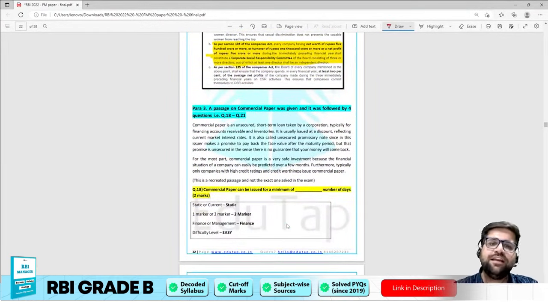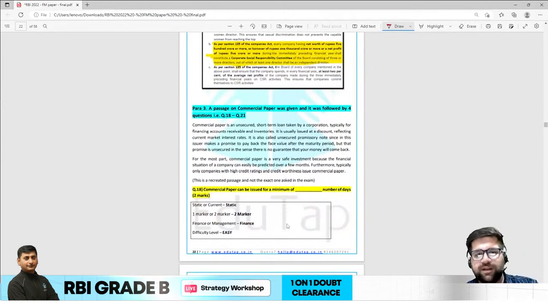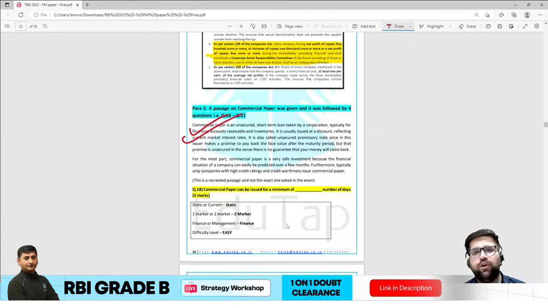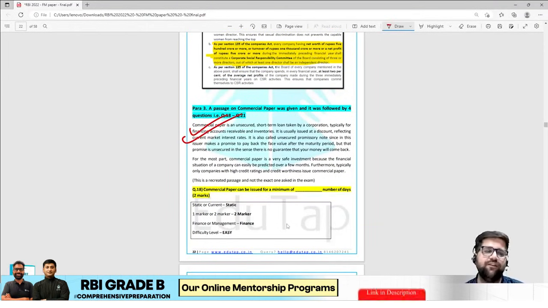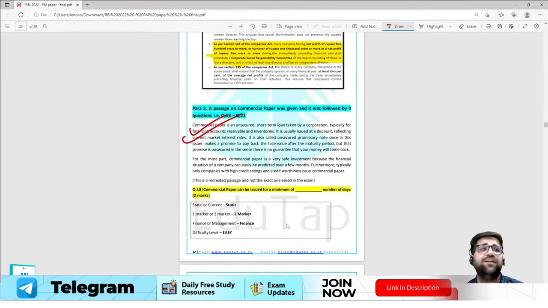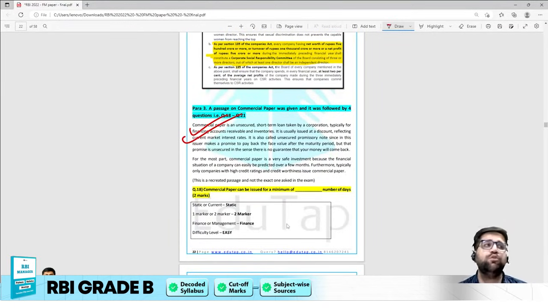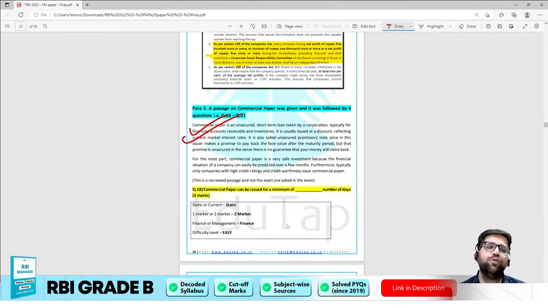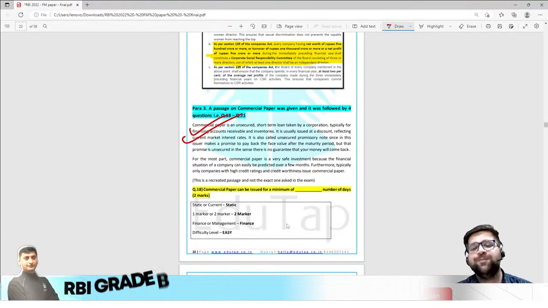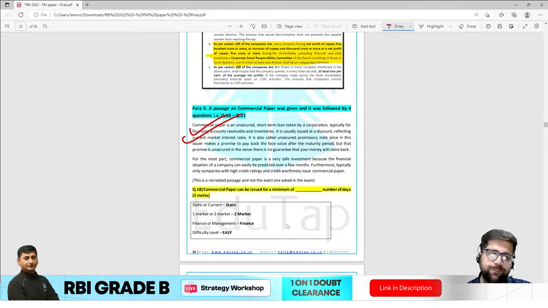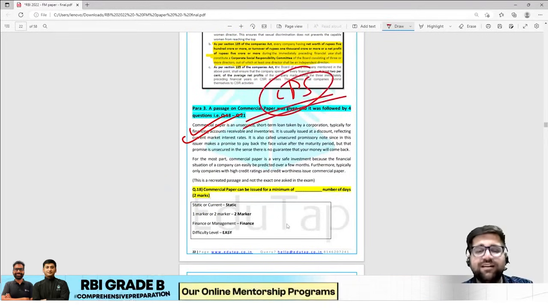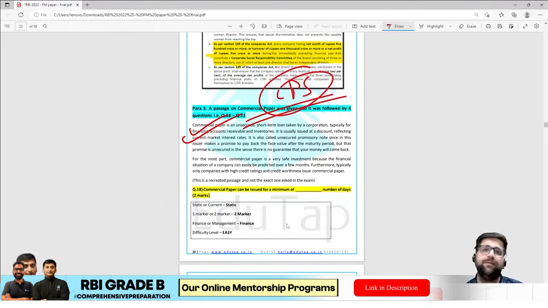Now moving ahead towards question number 18, again this is a very easy question for all of you to crack. Even in our LPS session, even in our YouTube session, we have revised the commercial paper limit multiple times, and we have also revised different T-bills and certificate of deposit limits multiple times. So those people who are getting wrong answers are losing many marks over this particular domain. Even in the classes taken by me in the LPS, that is live practice sessions, we have revised these limits multiple times.